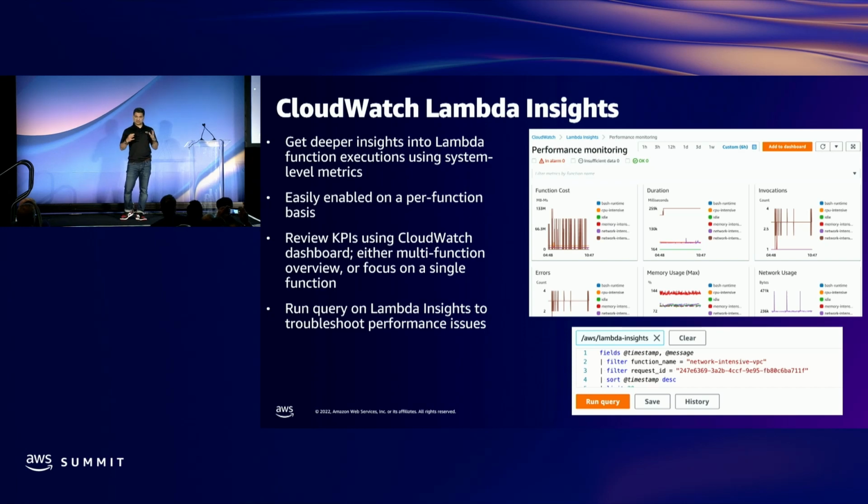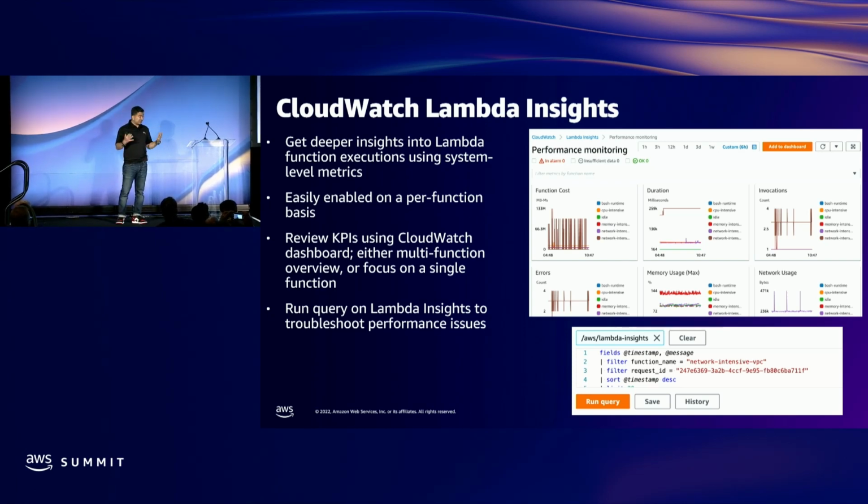While metrics give you the important things that you want to monitor, sometimes you want to go a little bit further. So let's say for Lambda, you want to know how each invocation is impacting your function cost, or how much is the memory usage of your Lambda, so that based on that, you can change the amount of memory allocated. So CloudWatch Lambda Insights does that for you.